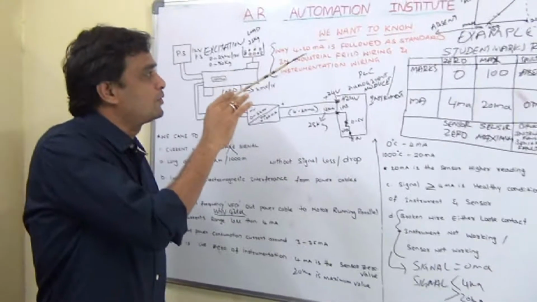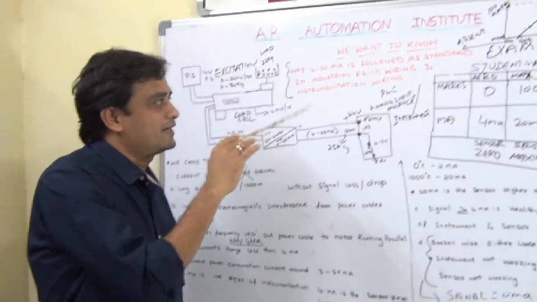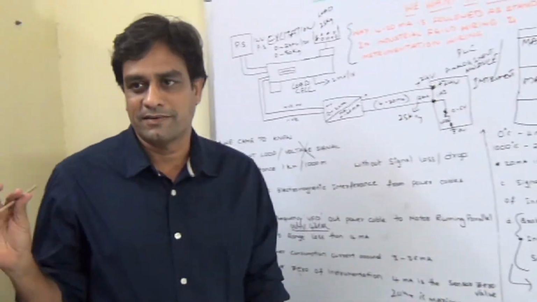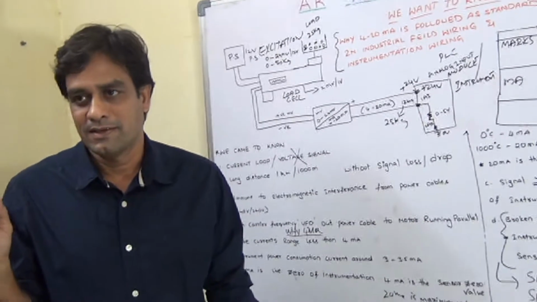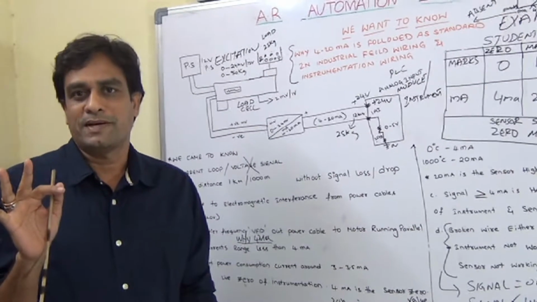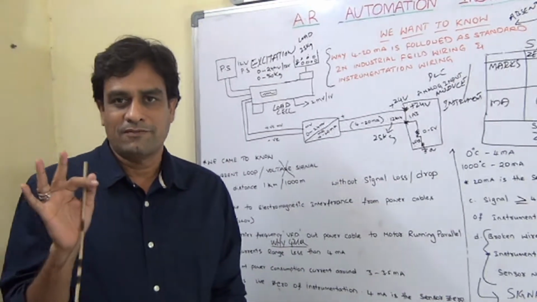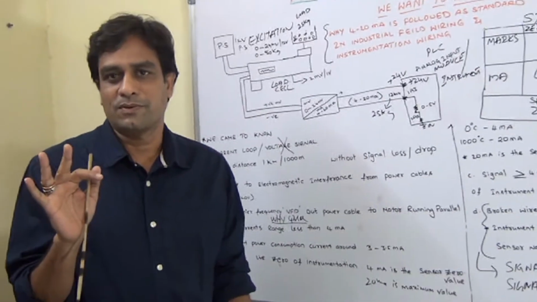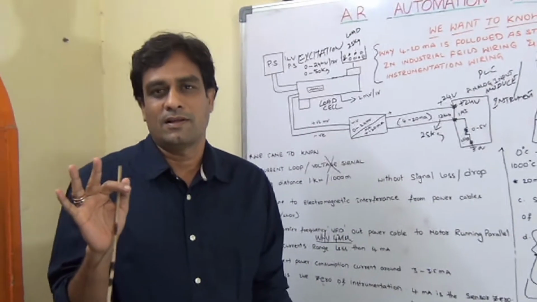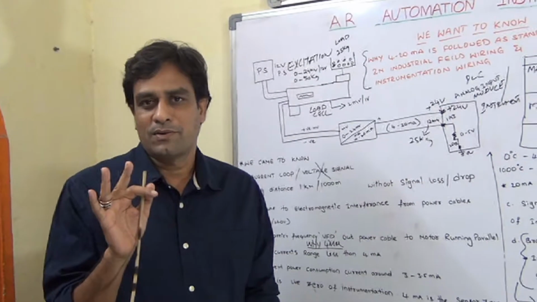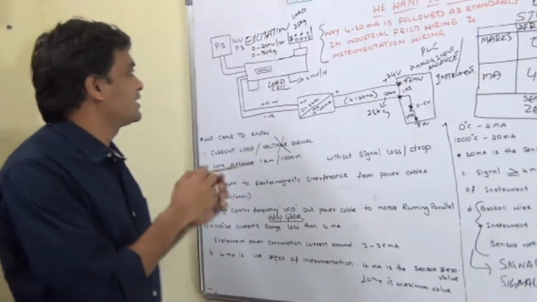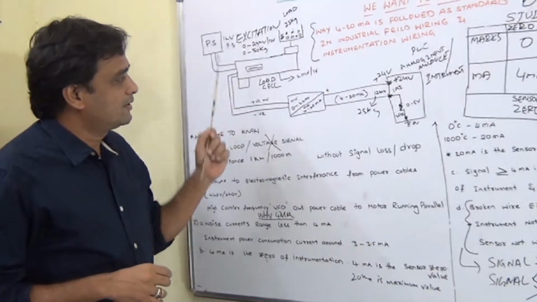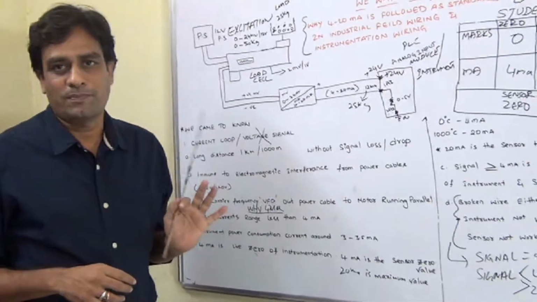To know why 4 to 20 milliamps is followed as a standard signal in industrial field wiring and instrumentation wiring. Why do they use 4 to 20 milliamps instead of 0 to 20 milliamps, or a voltage signal like 1 to 5 volts, 0 to 10 volts, plus or minus 10 volts, or 100 millivolt or 50 millivolt? This millivolt is a very sensitive signal. It cannot travel distances. It will drop.